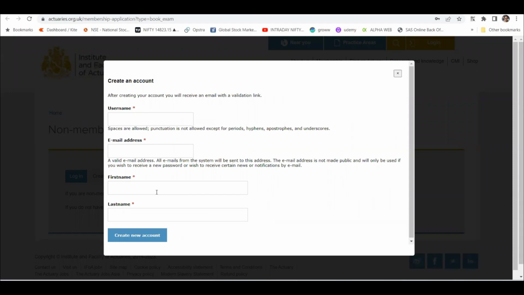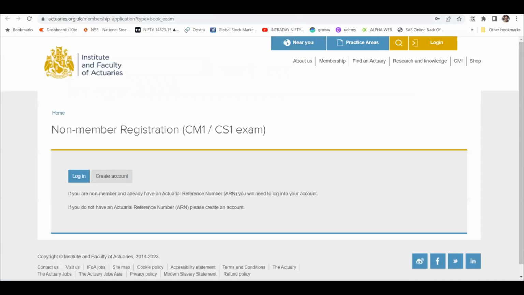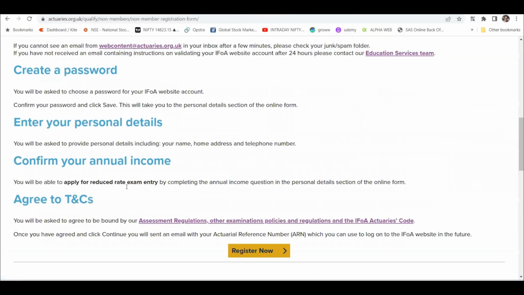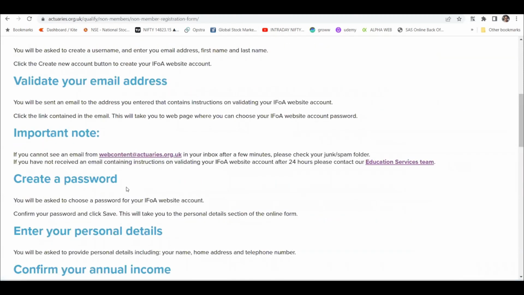There will be a personal details section in which you can fill in your income criteria, which will determine the non-membership or reduced rate application. It is your duty and responsibility to change that income level.